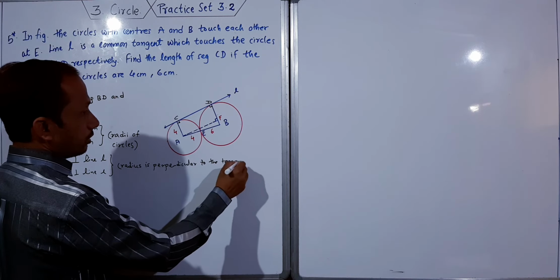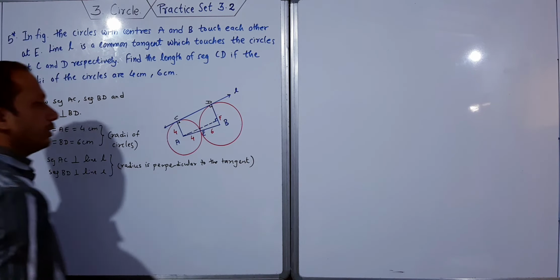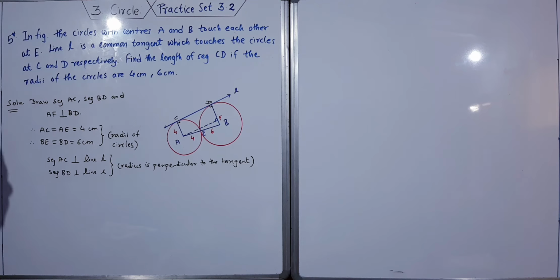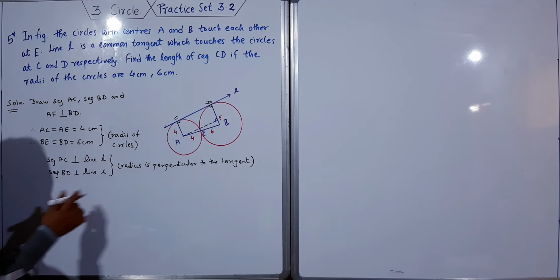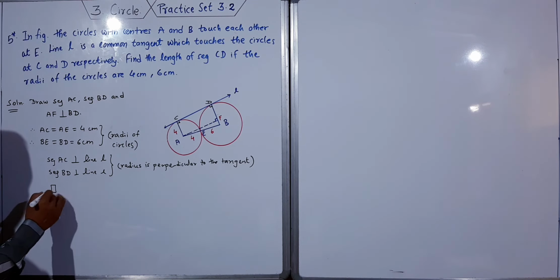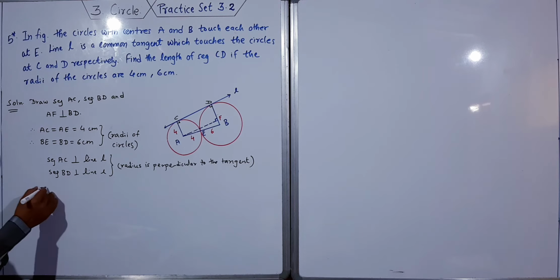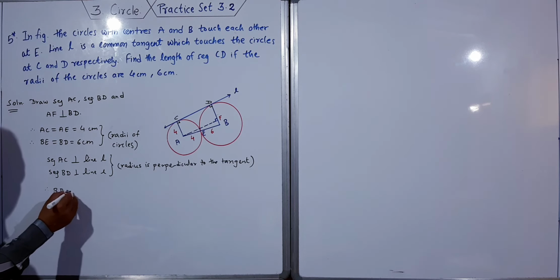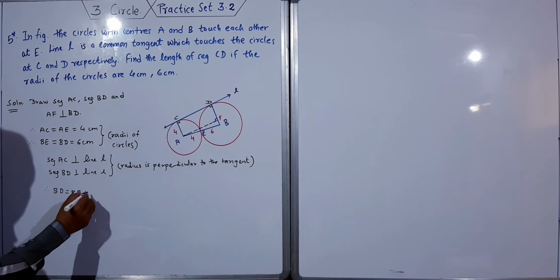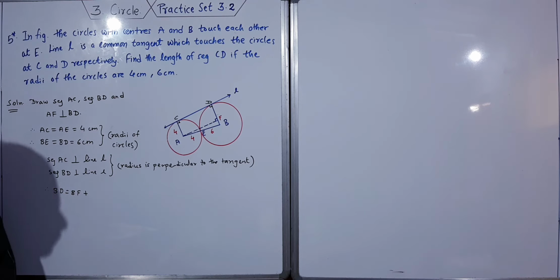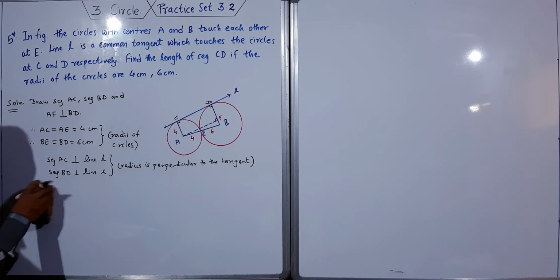Or you can write tangent theorem, no problem, it's enough. Now therefore quadrilateral AFDC, we will write this, but before this we will find BF. First we need to write the quadrilateral, then we will find this.